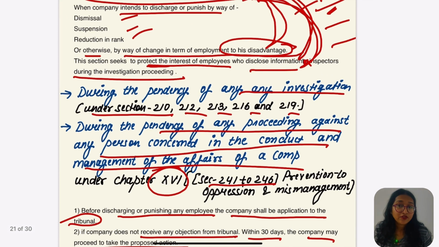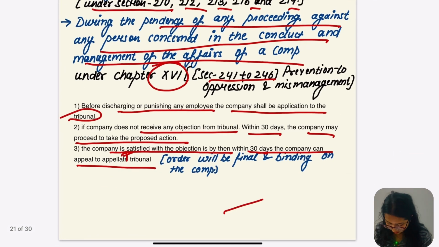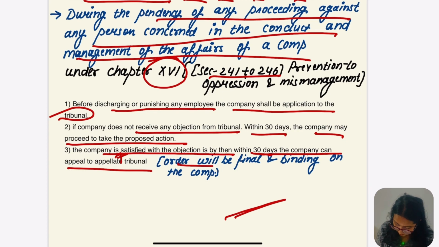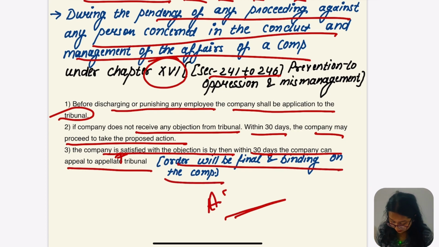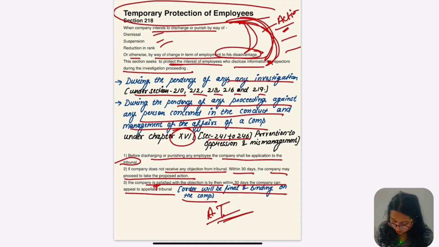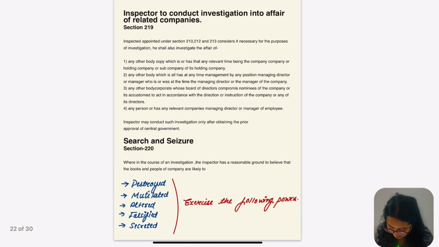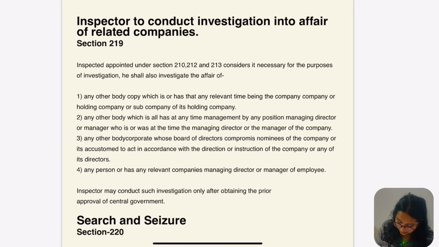No, the appellate tribunal order would be final, and they cannot go for any other appeal. That would be binding on the company. Is it clear? So 218 was about the temporary protection given to the employees who have disclosed information to the inspector. Okay, let's go for 219.